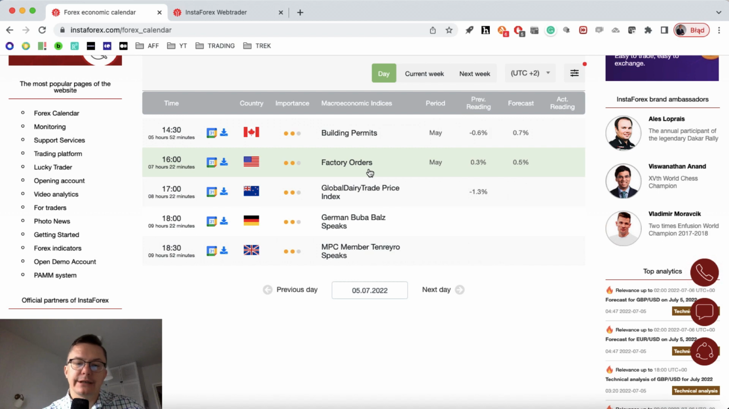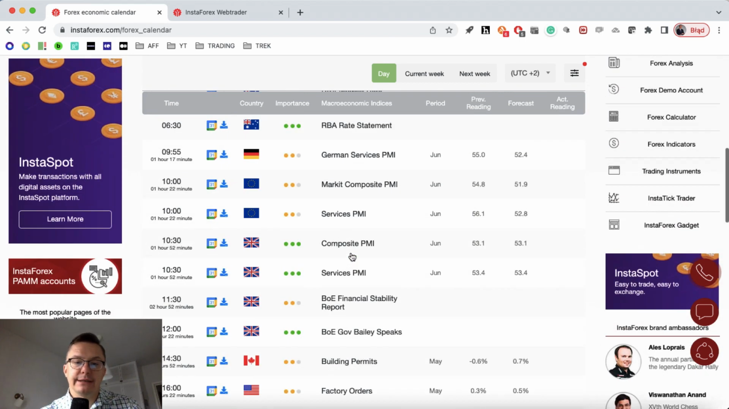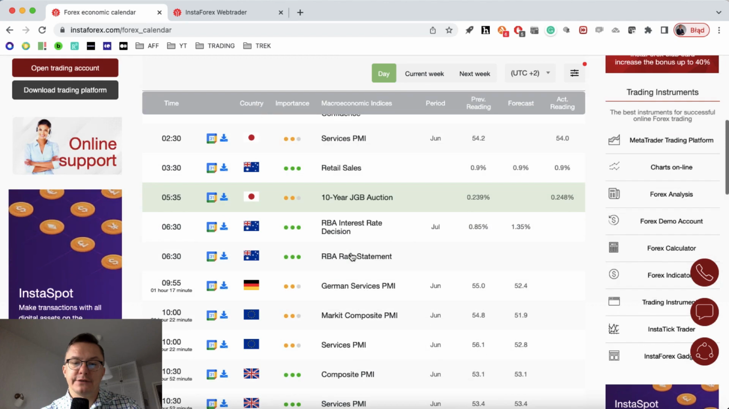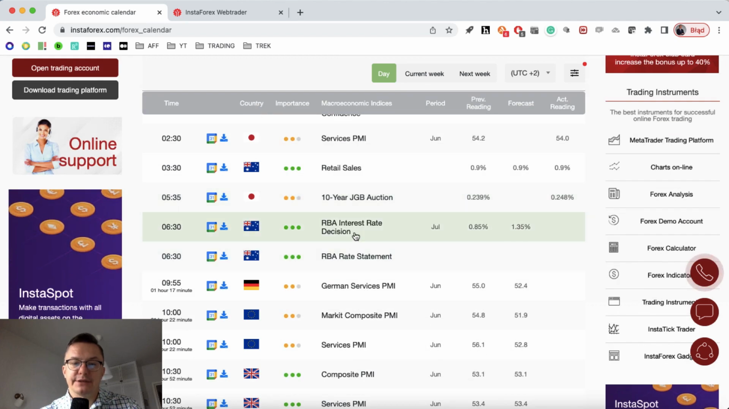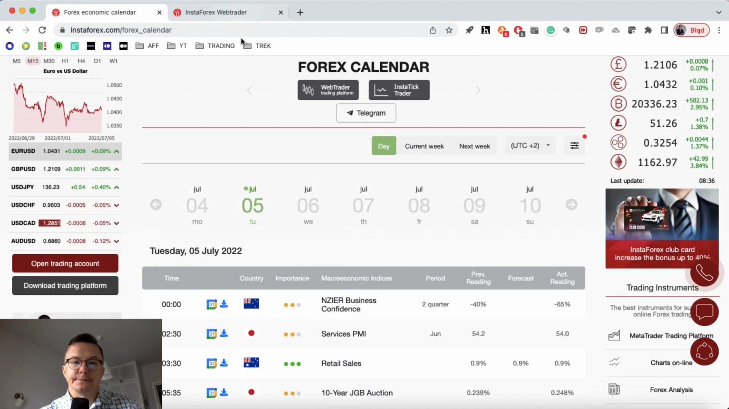What is going on during the New York session? We got building permits from Canada scheduled for release at 2:30. Then we have factory orders from the US scheduled for release at 4 o'clock, and then we got a global daily price index from New Zealand at 5 p.m. and then we got speeches from the German Buba and the MPC member Silvana Tenreira. So pretty intense day. The key event of the day is of course the RBA interest rate decision. So let's find out what is going on with the Australian dollar.